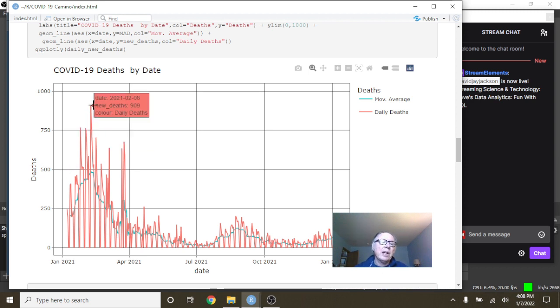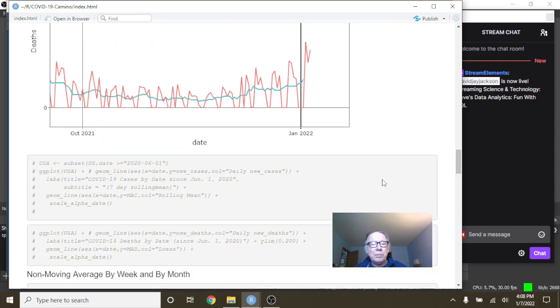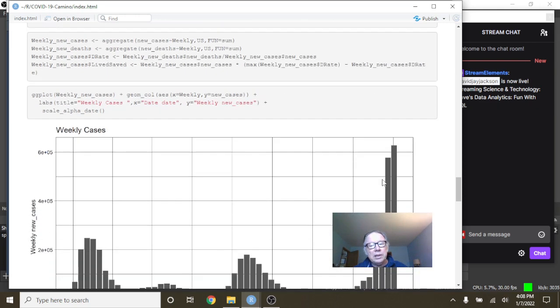So again, you can see you had a high back here on February the 8th, 2021 at 909 deaths. But over here now, this number had fallen down on January the 5th, 2022 to 148 deaths. Okay? With a daily average of 72.2 deaths per day. Okay, so that's pretty good news. What about the active function?